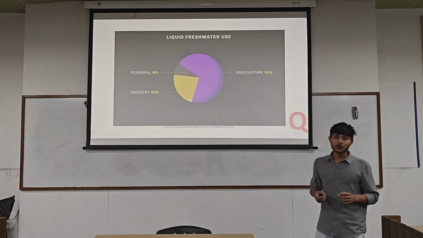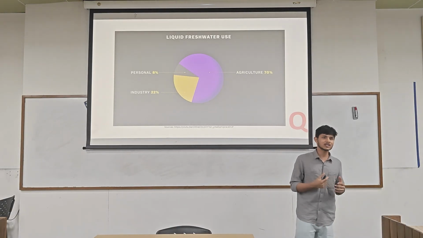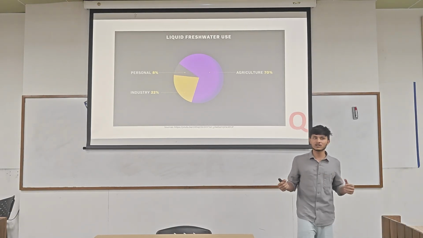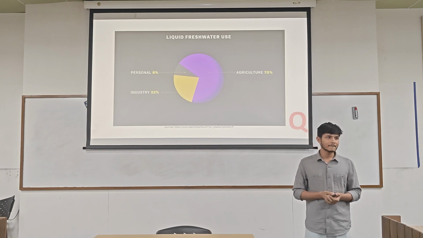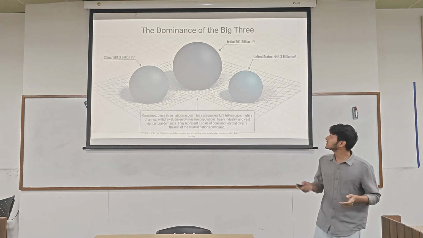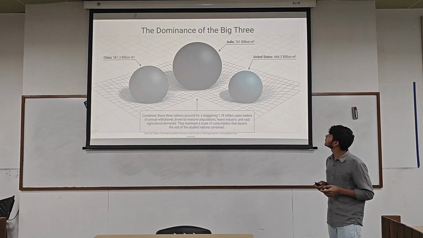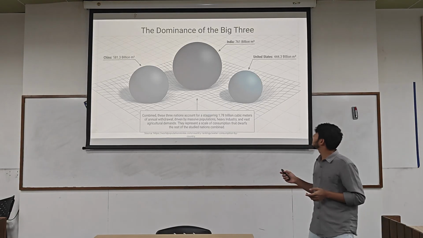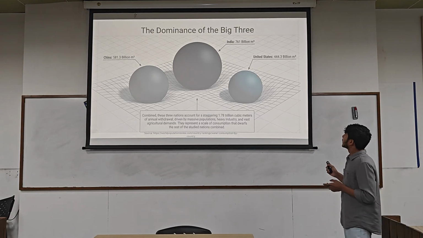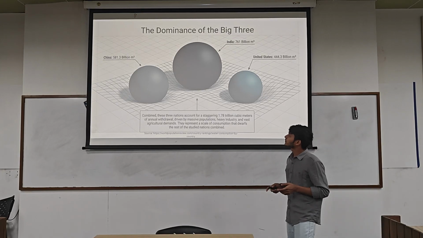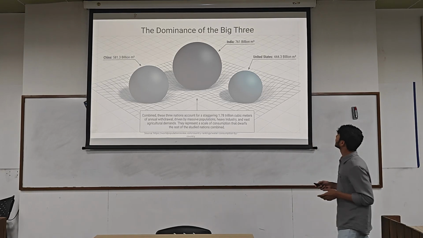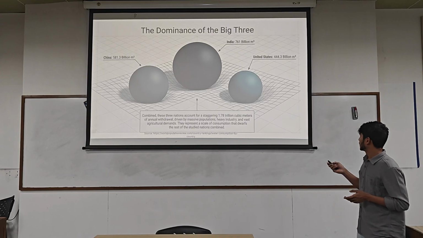So I have a question for you guys. Can anyone guess which country is withdrawing the most water in the world? China. No, it's India which is withdrawing the most water in the world, about 760 billion meter cube per year. Second is China, almost 581 billion meter cube per year, and third is the US.